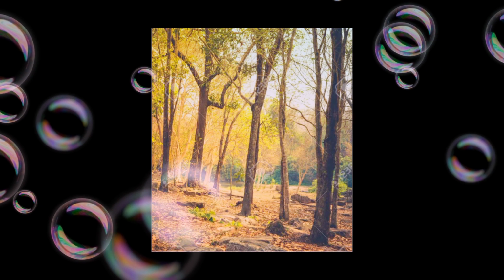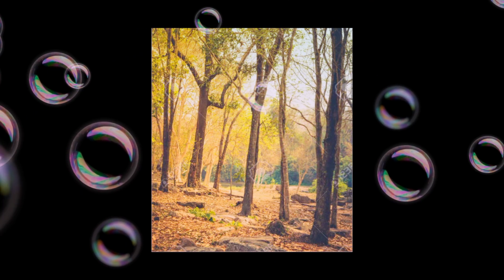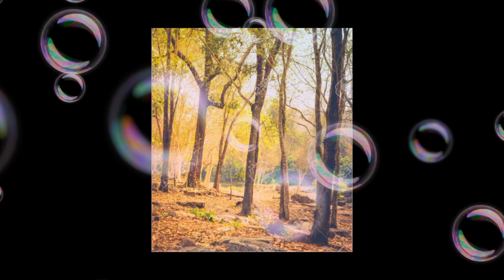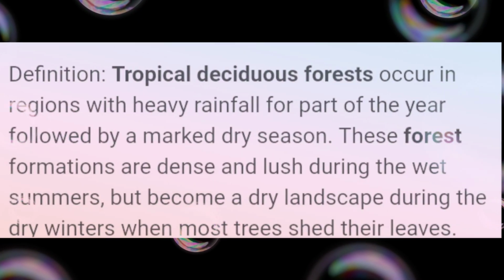Which are the trees that are found in this tropical deciduous forest? Teak, bamboo, sal, shisham, sandalwood, khair, kusam, arjun, mulberry, etc. And you know that some parts are used for grazing. The animals that are found in these areas are lion, tiger, pig, deer, then elephant. Birds, snakes, lizards, tortoise, etc. are also found in these areas.